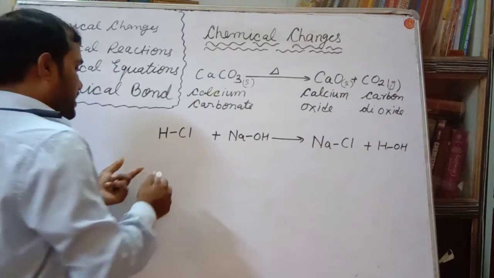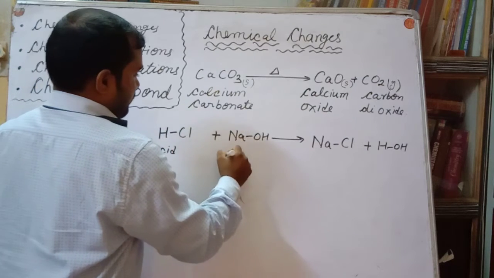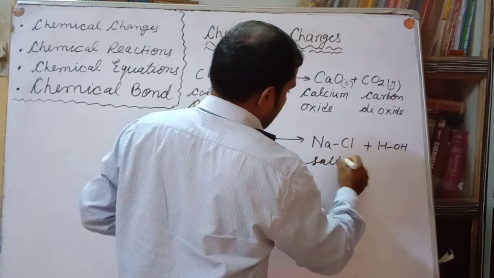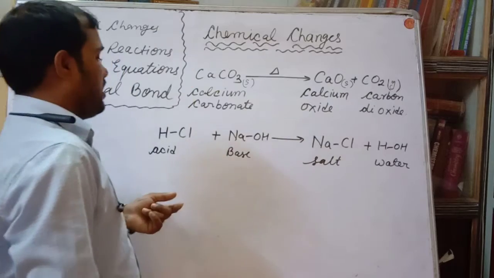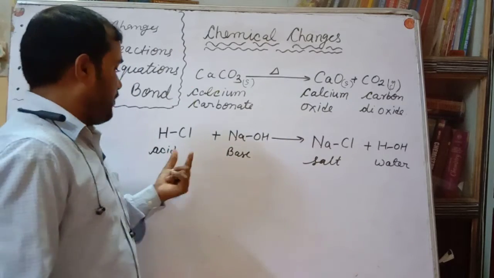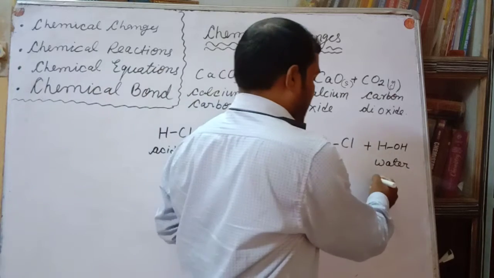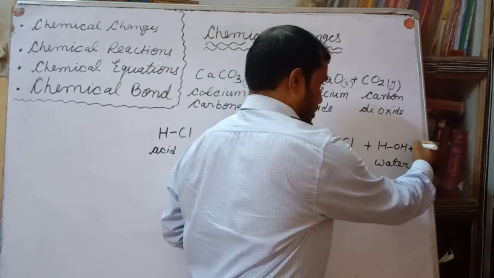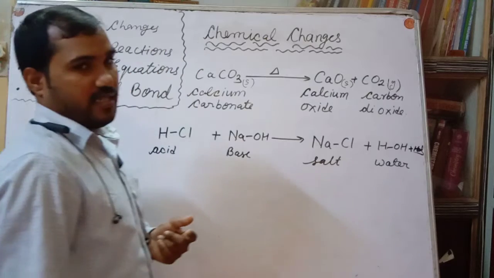Why? Because this is acid, base, salt, water. A chemical reaction in which acid will react with base to give the salt and water plus heat is said to be the neutralization reaction.